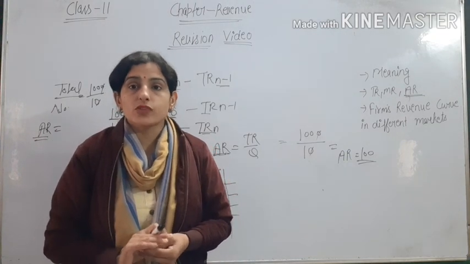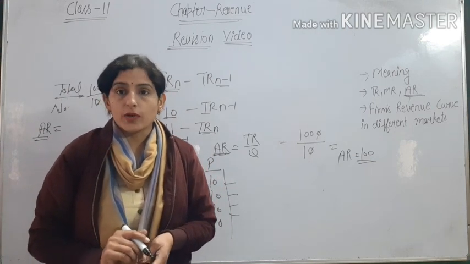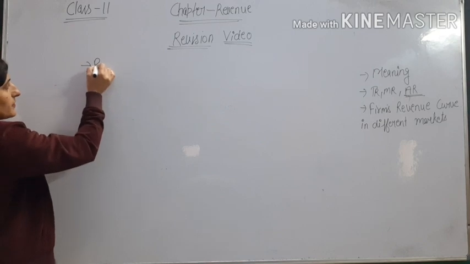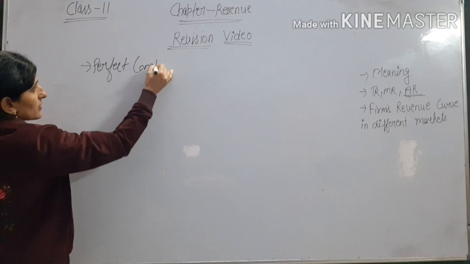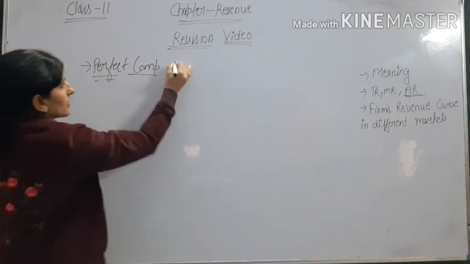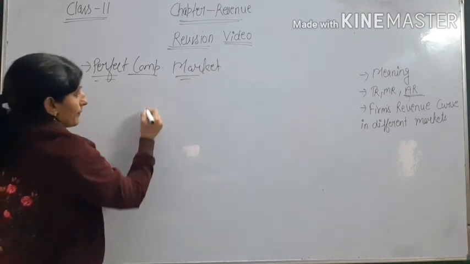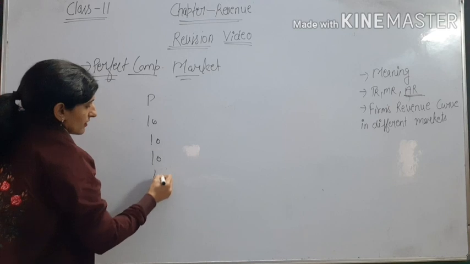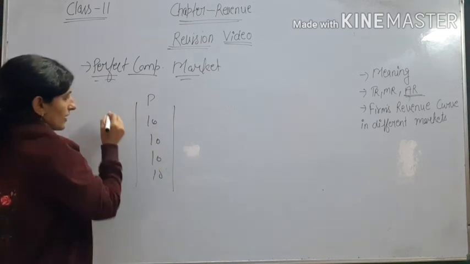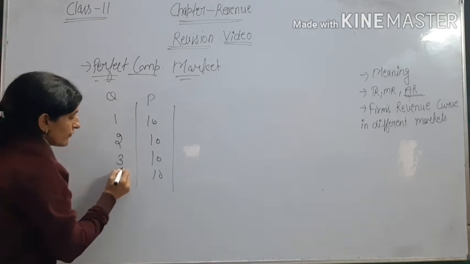We have three forms of market mainly: perfect competition, monopoly and monopolistic competition. In the perfect competition market, price is constant: 10, 10, 10, and units we can say 1, 2, 3, 4.